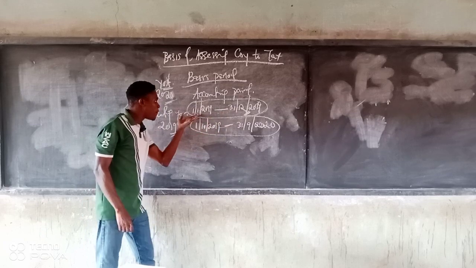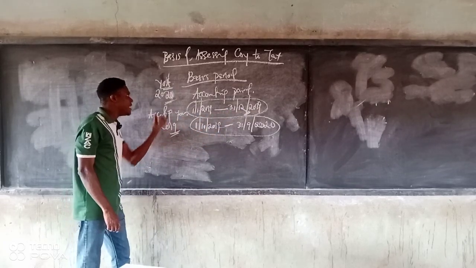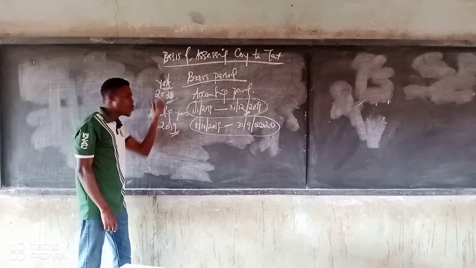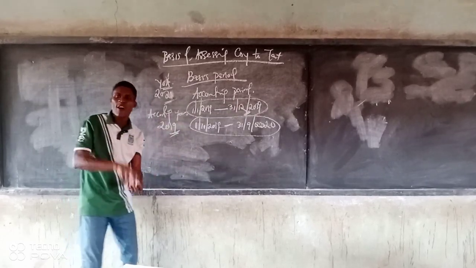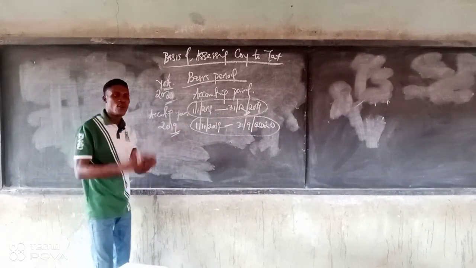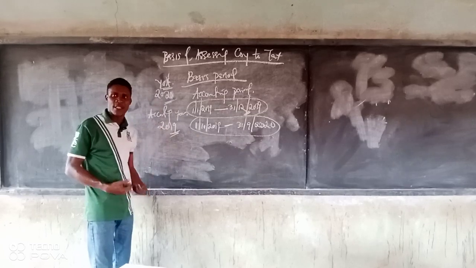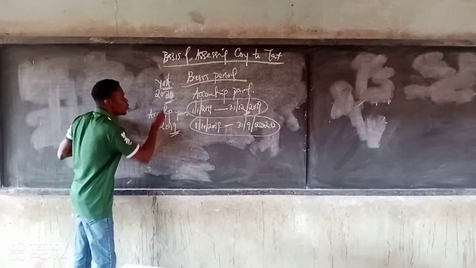Right now, you are reporting for 2019. That's your accounting year. But the year of assessment is the year in which this tax will be paid. So the year of assessment is the year in which you are being assessed to tax. But the accounting year is the year in which the result is being reported to the owner or to the shareholder or anyone you are talking about.